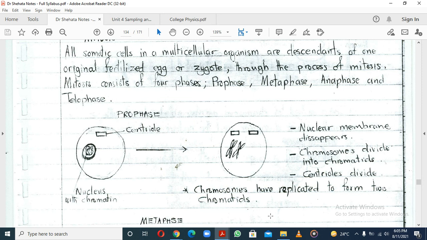You see that it's like they are joined together like a peg we use for hanging clothes. Those two things joined like scissors are chromatids. We call them sister chromatids because they are the same chromosome that has just replicated.